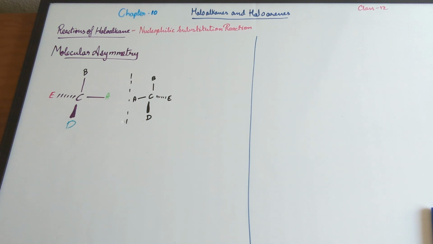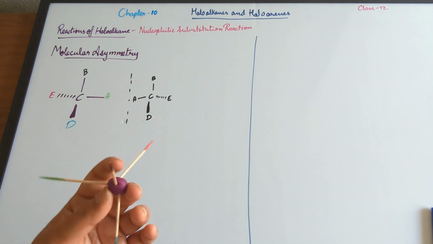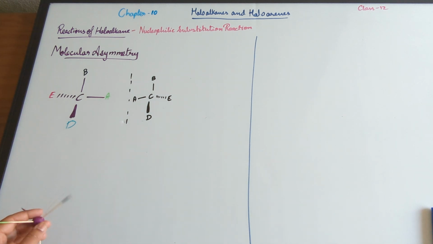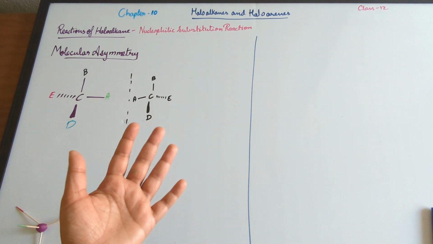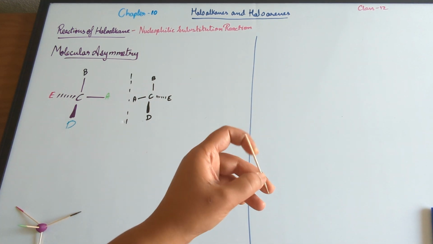Not only that, they said that if the substituents are different, then the mirror images are not superimposable. What superimposable means is, let's take this toothpick as the best example that I have over here.